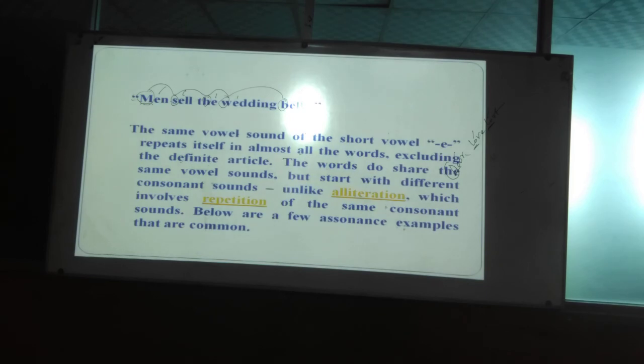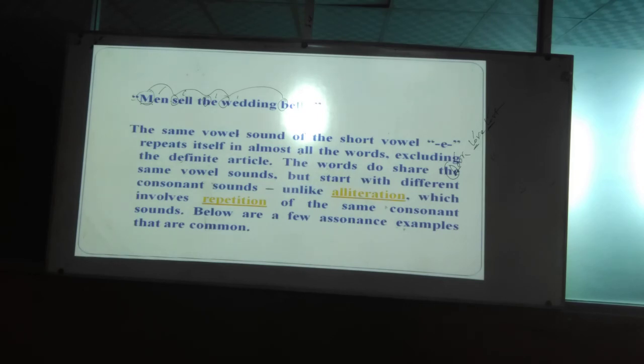The words do share the same vowel sound, but start with different sounds, unlike alliteration, which involves what? A repetition of the same consonant sound. So this is another basic difference between assonance and what? Alliteration. So I think you are clear now. Okay. There are some other examples you have seen.